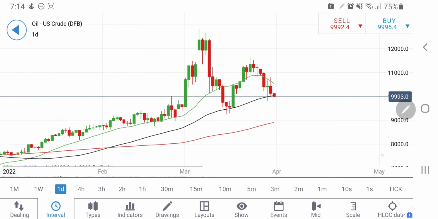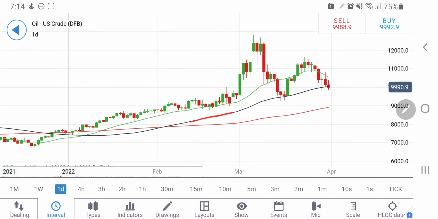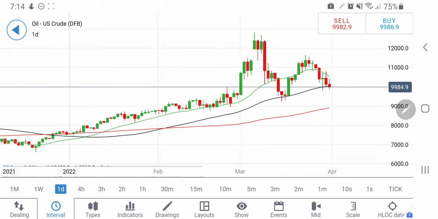Now let's have a look at oil. Oil is trading below $100 levels, a crucial support level here. Also you can see this is the long term trend there, and this is the low out there which one can expect at around $99. So yes, $99 may provide a little support here for any downward move, as I said.